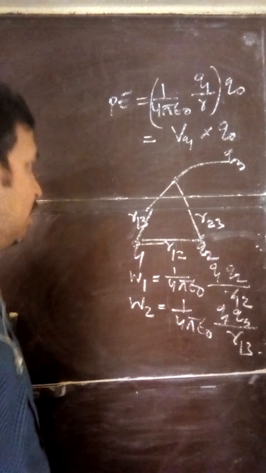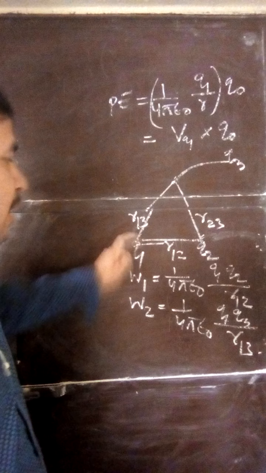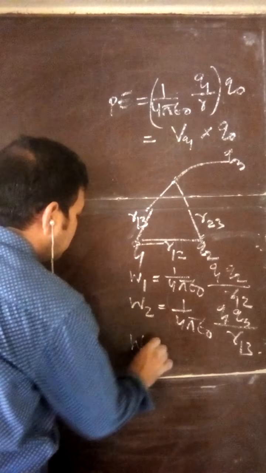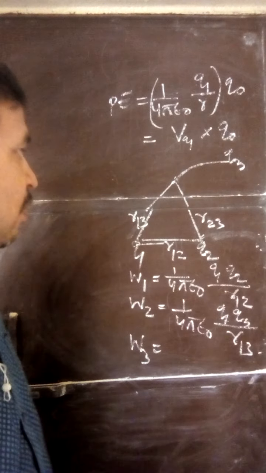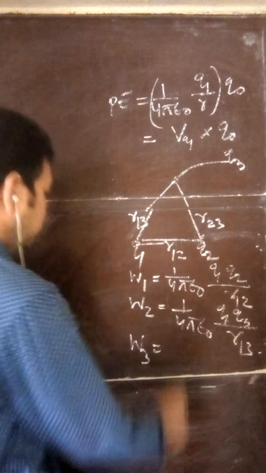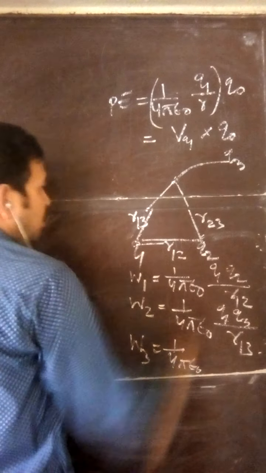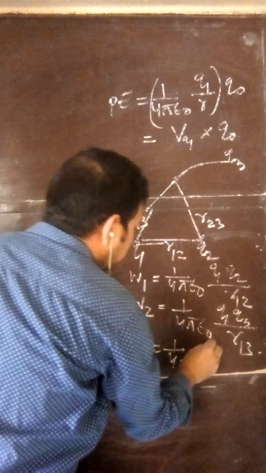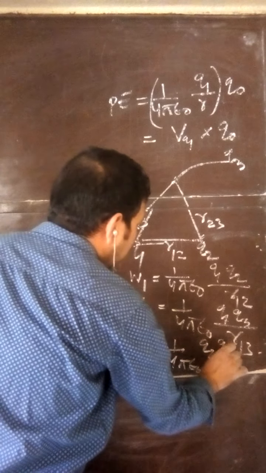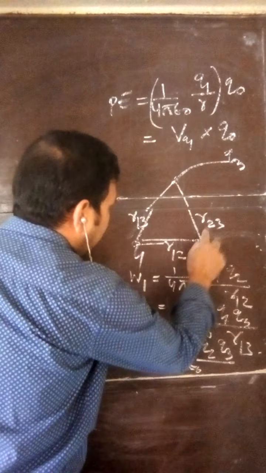So this is the work done to bring charge Q3 from infinity to the given point against the electric field of Q1. Now the work done to bring charge Q3 against the electric field of Q2 is 1 by 4 pi epsilon naught. See the pattern: product of two charges and the distance between them, Q2 Q3 divided by R23.